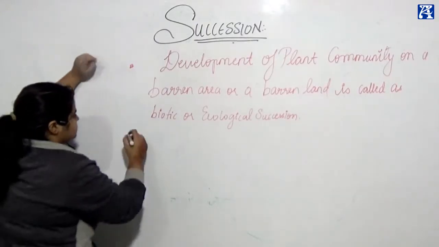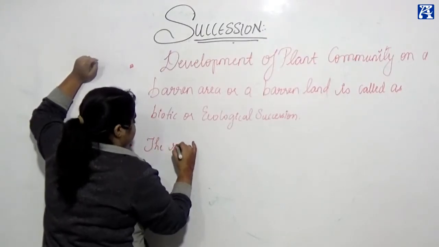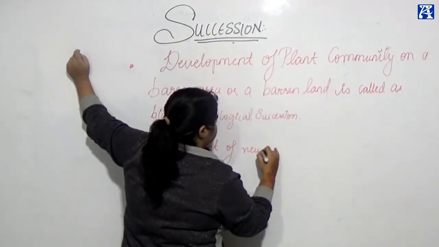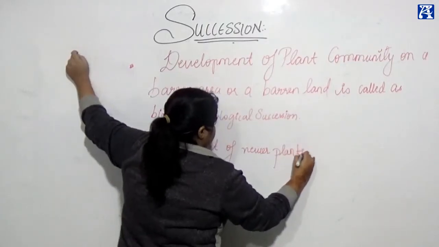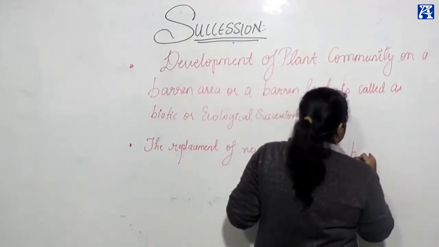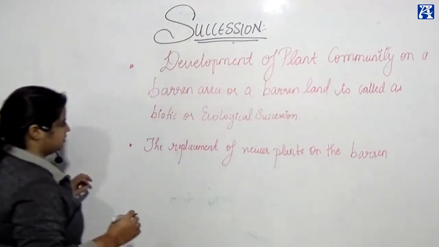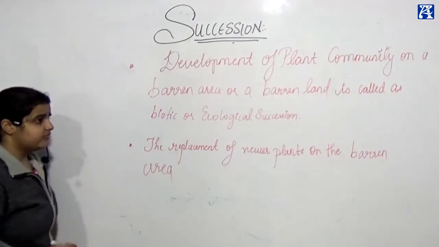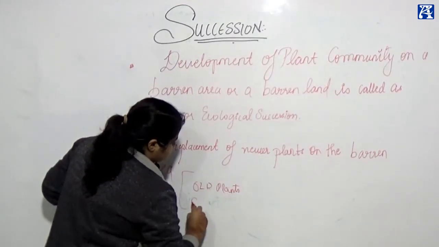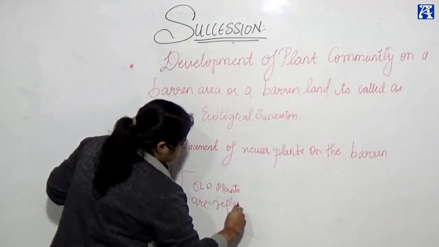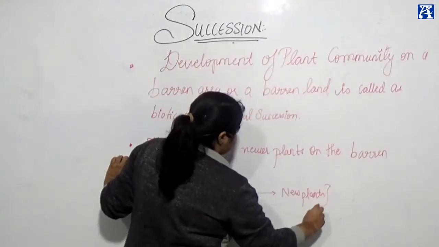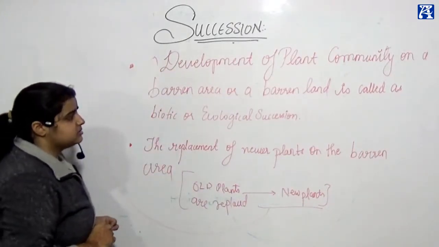Another very important point is the replacement of newer plants on the barren area, as the old plants are replaced by new plants. Such a process is called ecological or biotic succession.